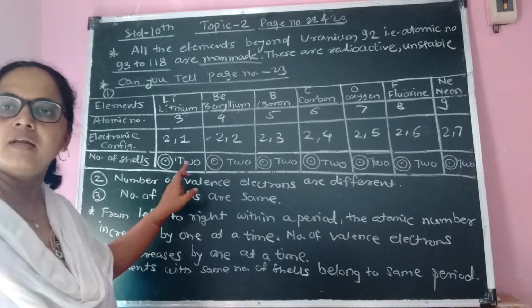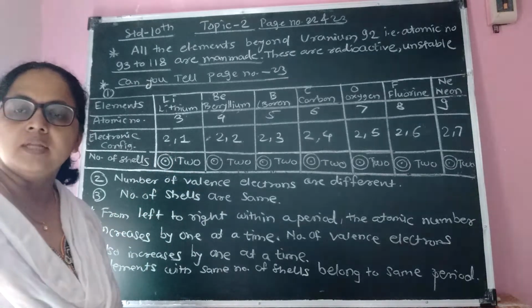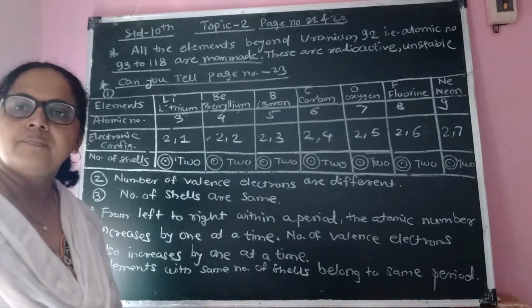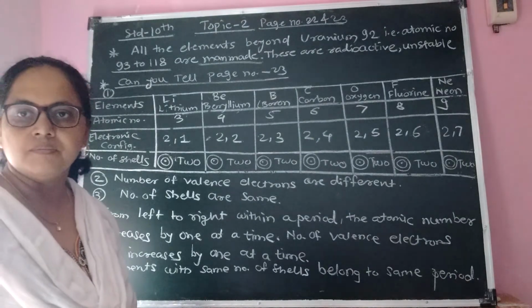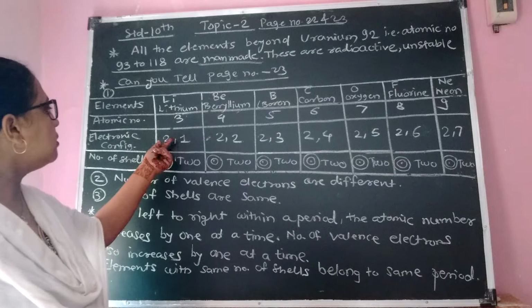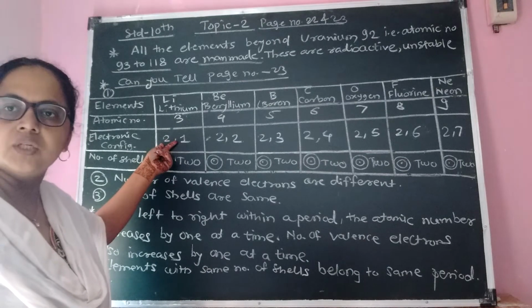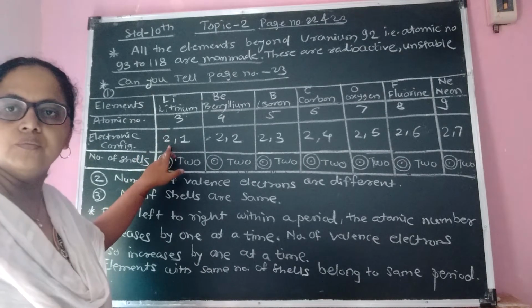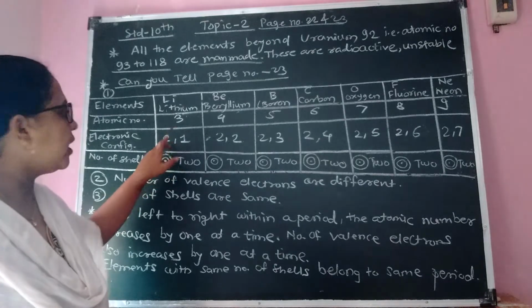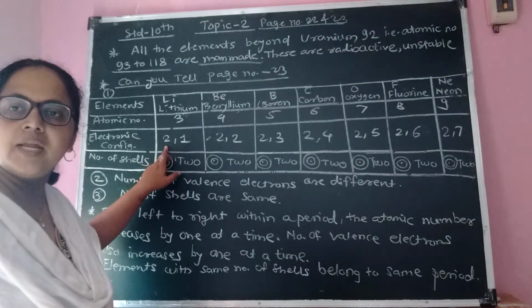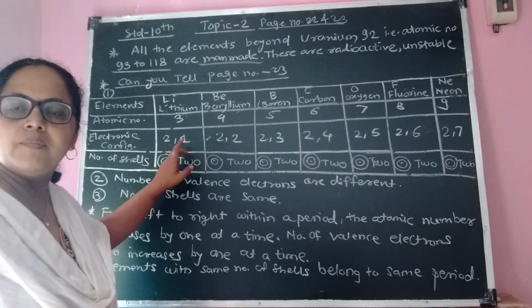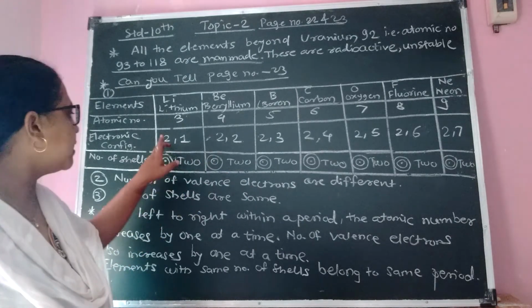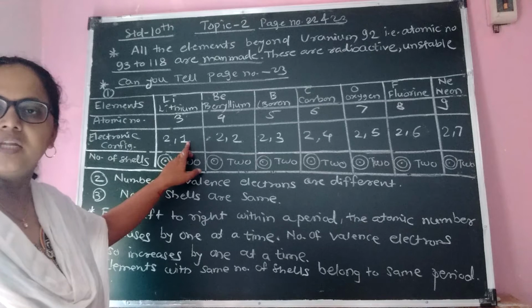In the first shell there are 2 electrons, in the second shell there are 8 electrons, and in the third shell there are 18 electrons. So put 2 electrons in the first shell; then the remaining 1 electron will be present in the second orbit. That is 2, 1.